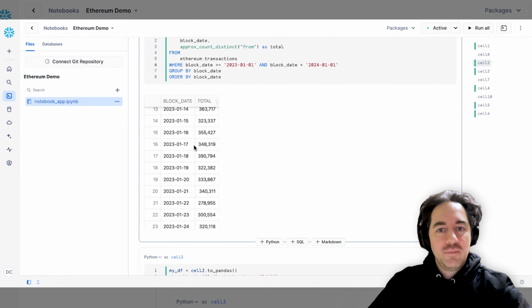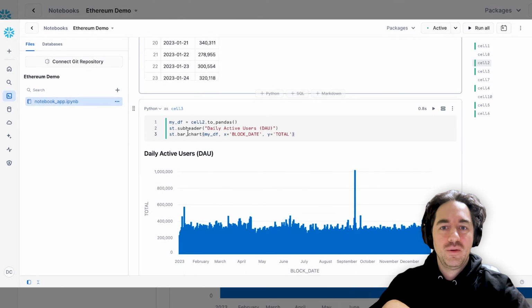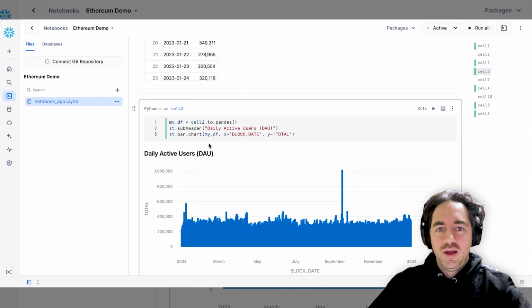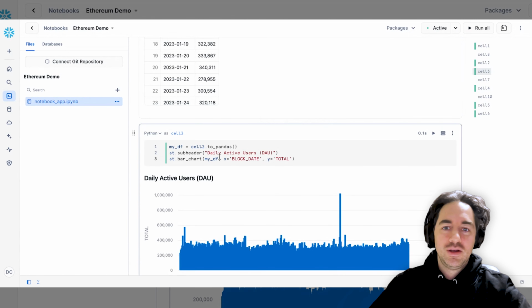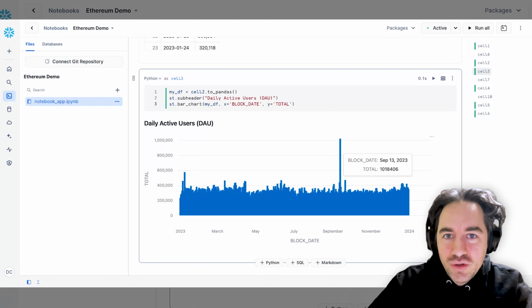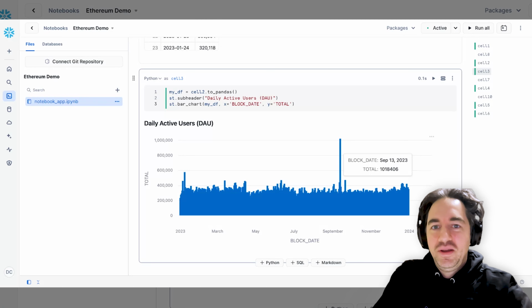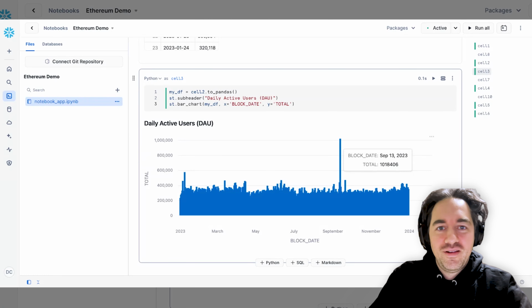Now these are just tabular data, but you can also preview it as a chart. So here we've now created another chart using Pandas, and now we've got the same visuals as the tabular data, but as a chart. Here we've got this big spike on September 13th. We've got about a million users. So something really happened on September 13th, 2023. I'd have to go look it up, but it sounds like an important date for Ethereum.